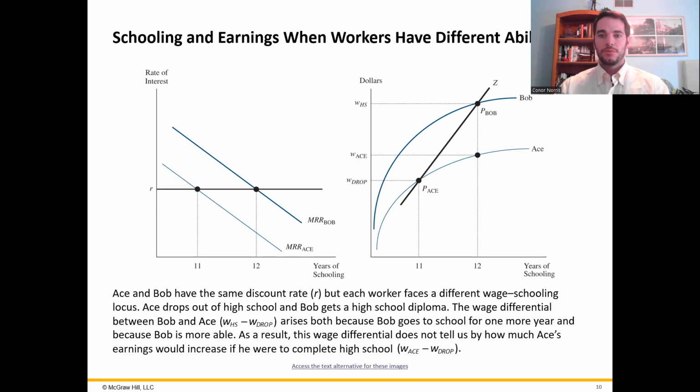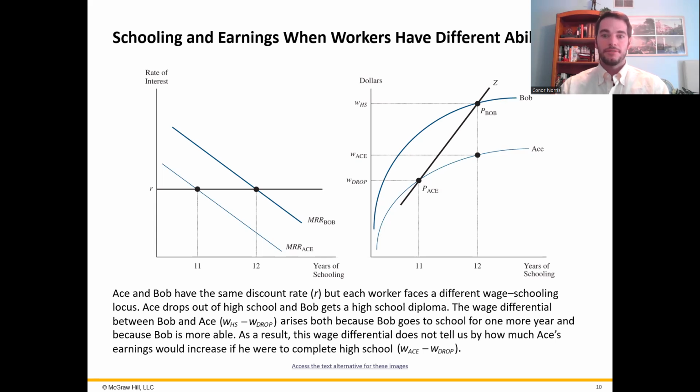On the other hand, someone with lower natural ability may not see as much of a wage increase from additional schooling. So in practice, they tend to choose to invest less in education, even if their discount rate is the same. So we can see that here. In the graph on the left, Bob has higher returns to education than Ace, but a more skilled worker also gives up more years for education.